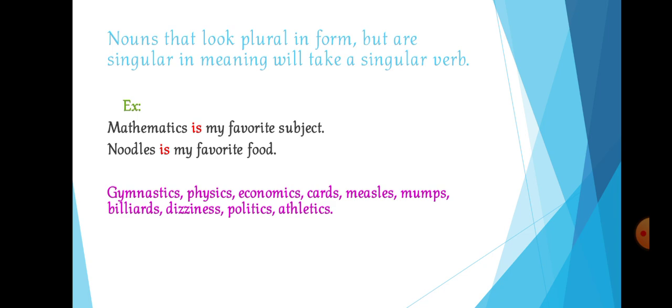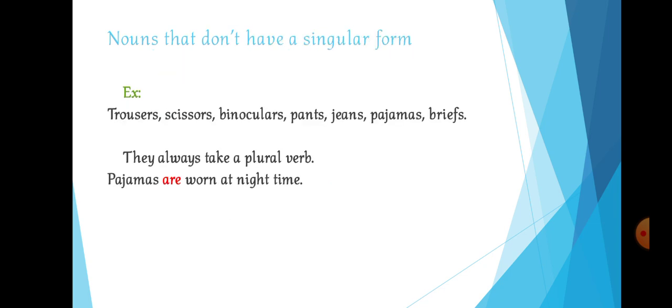Now similarly, the opposite is there. Here there are nouns that look singular but are plural. Some nouns don't even have a singular form. They only have a plural one. They don't have a singular form. There you have to put a plural verb.